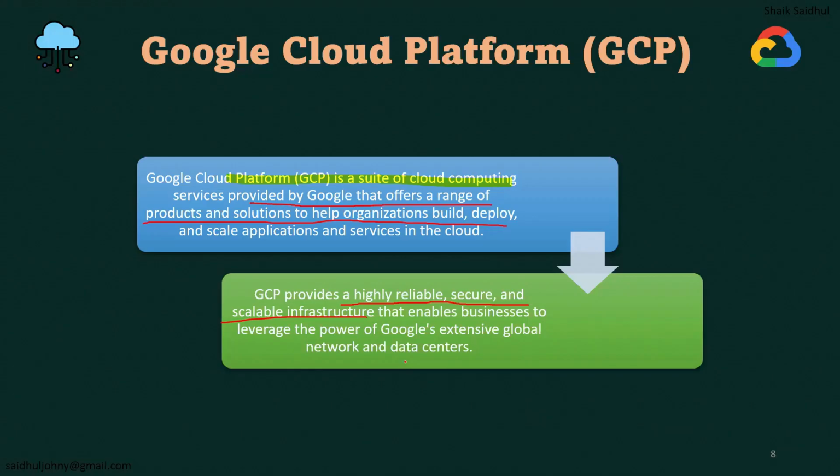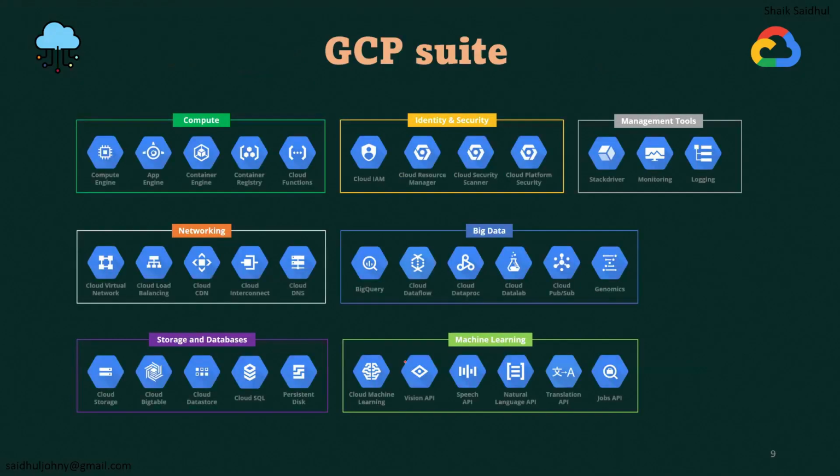So such kinds of features GCP is also offering. Can you show me what kind of services it is offering, how many services? If you want to see here, guys, it is offering you compute services, identity and security services, management tools, networking services, big data services, storage and database services, machine learning services. So these many different varieties of services it is offering you, guys.